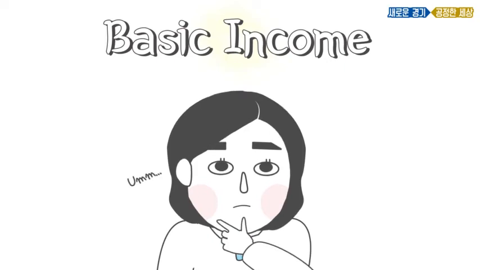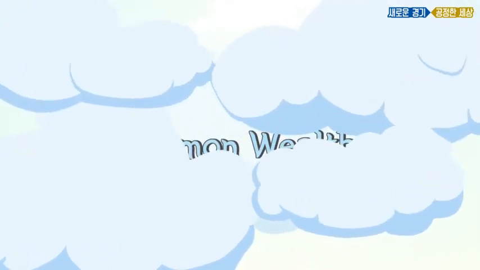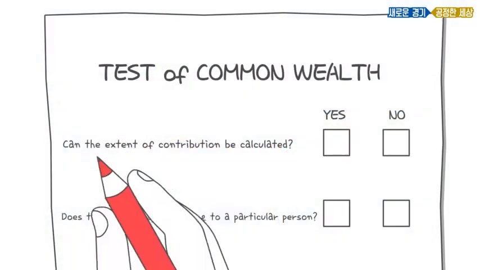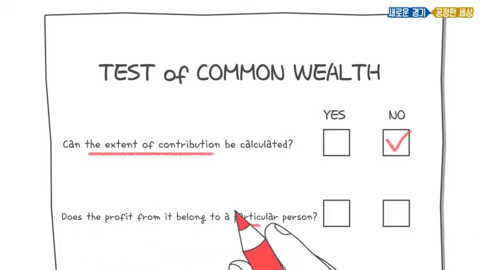Basic income. I understand that we need it, but how do we pay for it? If you understand Commonwealth, you will know the source of basic income. Commonwealth refers to the profit in which the extent of contribution cannot be calculated and thus does not belong to